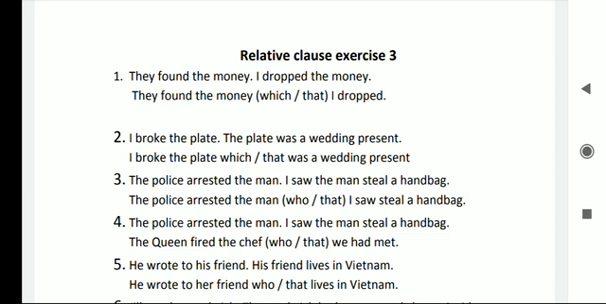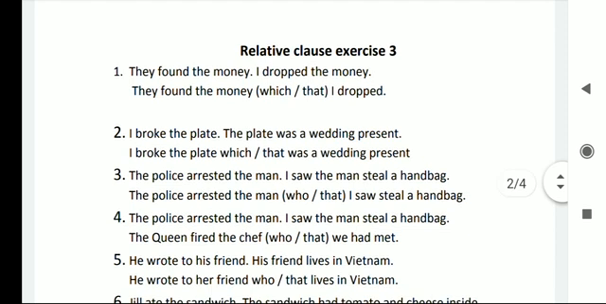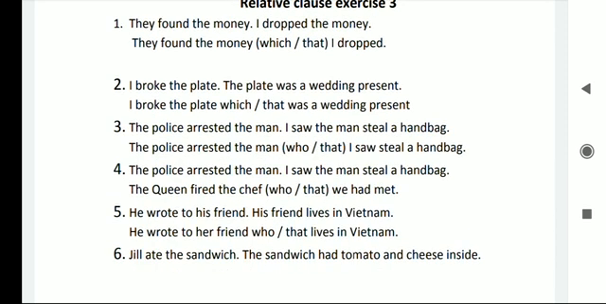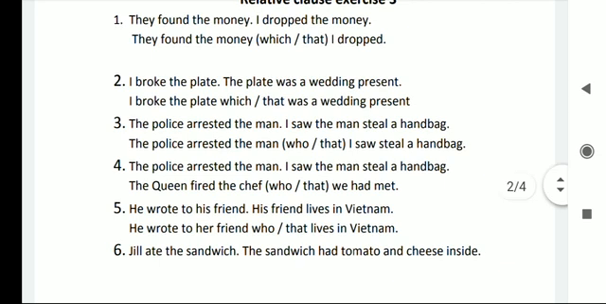Or we can write like this: they found the money which I dropped, or they found the money that I dropped. I broke the plate. The plate was a wedding present. I broke the plate which was a wedding present, or that was a wedding present, right?